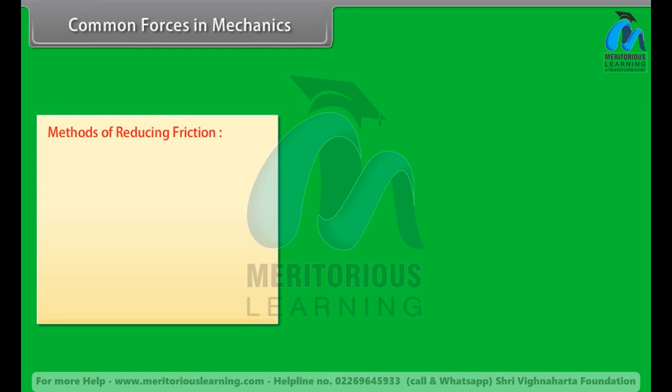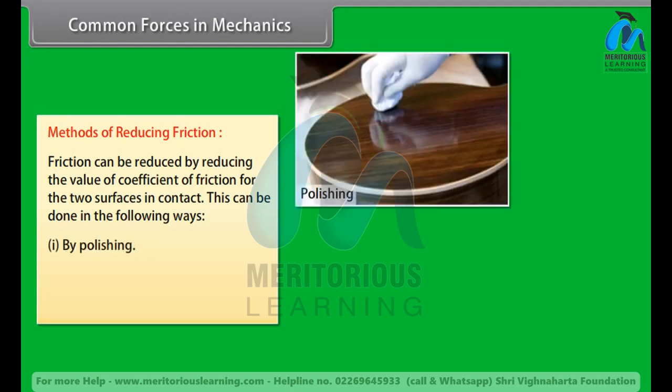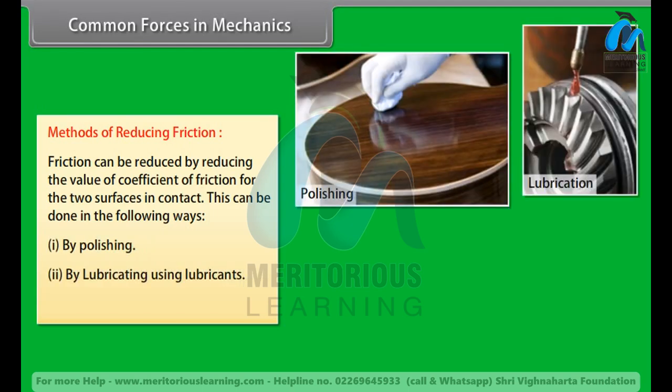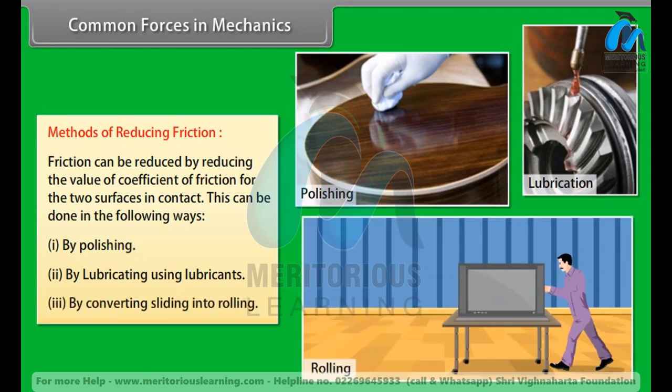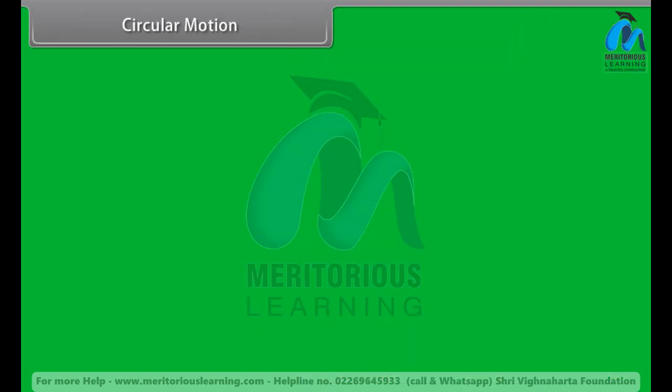Methods of reducing friction. Friction can be reduced by reducing the value of the coefficient of friction for the two surfaces in contact. This can be done in the following ways. Number 1, by polishing. Number 2, by lubricating using lubricants. Number 3, by converting sliding into rolling. Circular motion.